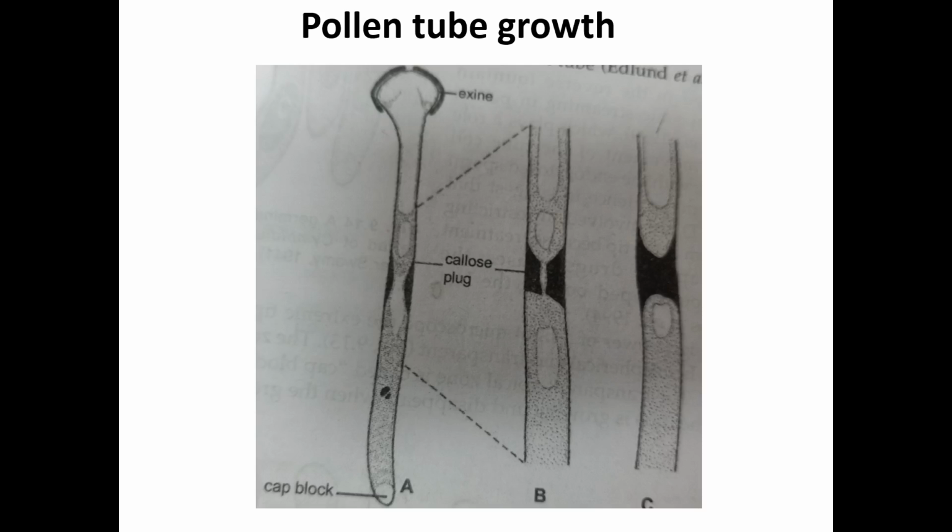Pollen grains from monocots characteristically have a single aperture, also called a germ pore, and in time the exine ruptures at the germ pore and develops the pollen tube. At the tip of the pollen tube we get the cap block, an empty space, and these are the 2 sperms.